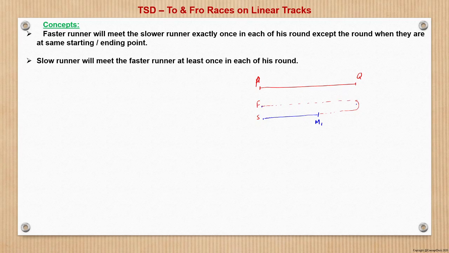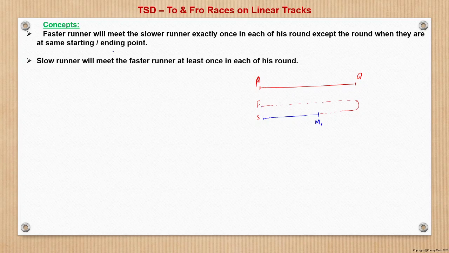In the second round, that is from Q to P, he will meet the slow runner, right? That is the concept: when the two runners start from the same point, the faster runner will not meet the slower runner in the first round, and in the second round they will meet, they will cross each other.